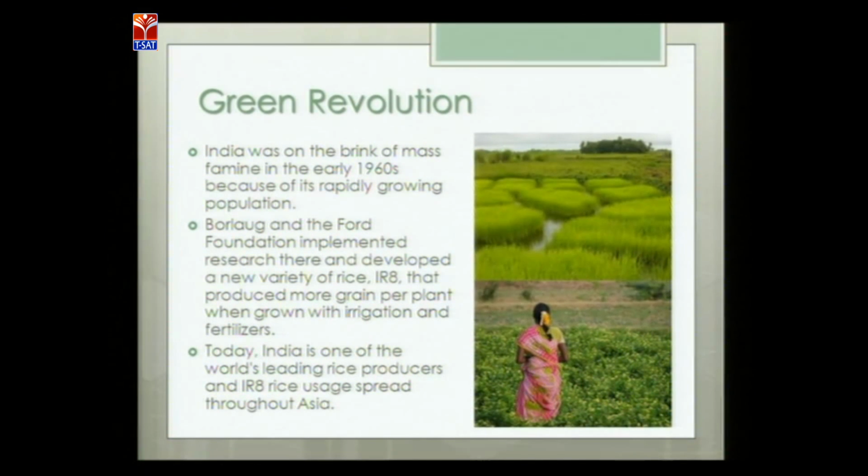So here you can see the Borlaug and Ford Foundation. They implemented the research, and a new variety of rice was introduced. After crossing 38 rice varieties, they got the IR8 variety, which was introduced into our country along with the pesticides and fertilizers. And today India has become one of the world's leading rice producers, and the IR8 is being used at present throughout Asia.